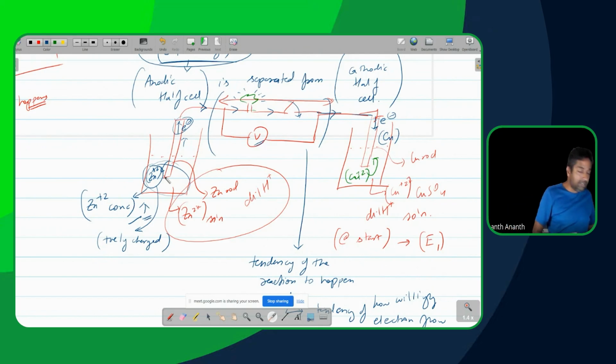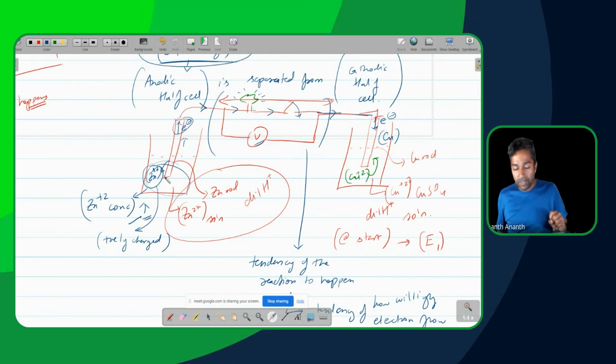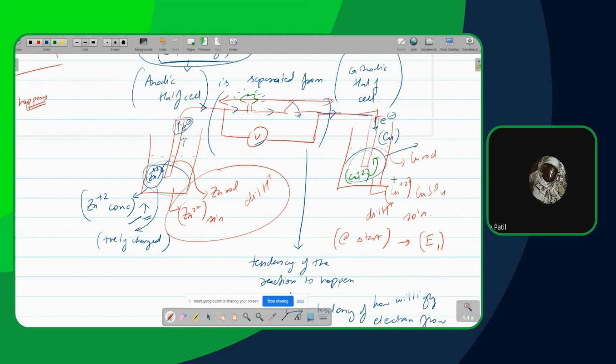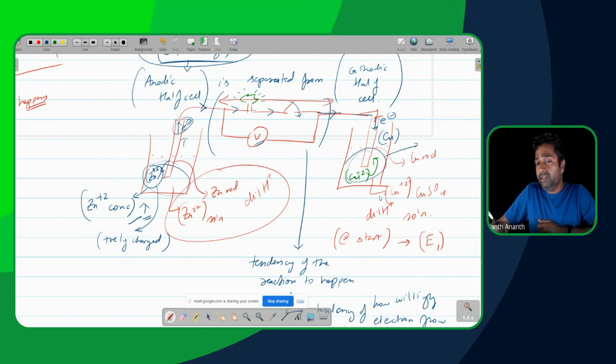Voltage will decrease sharply because that's going to be pulling the electrons back. Same thing over here. In this case, what will be getting accumulated in the solution? Copper 2 plus is leaving. What is it leaving behind? That will get accumulated now.